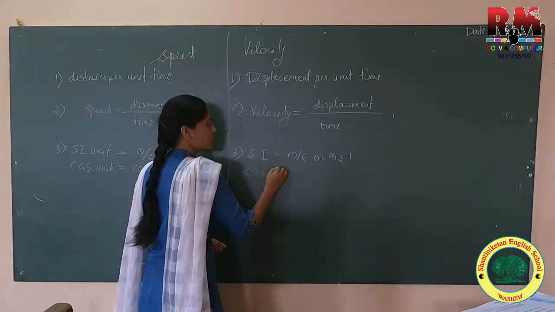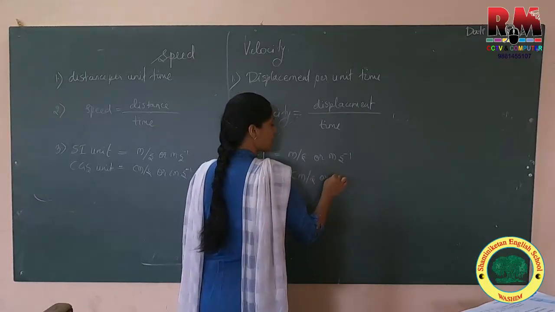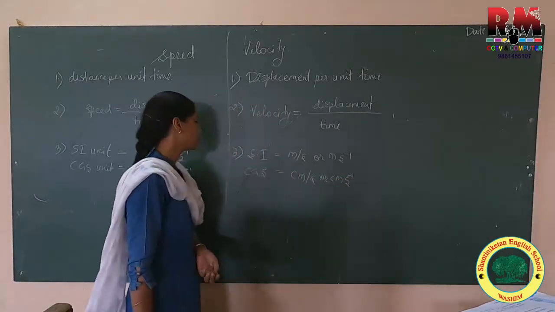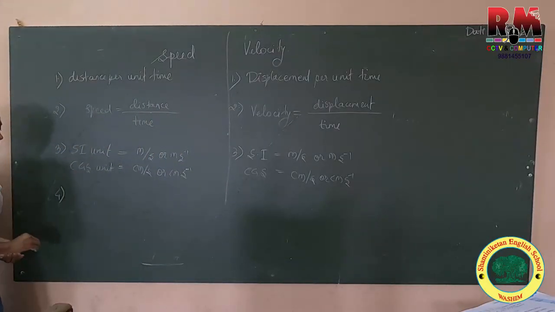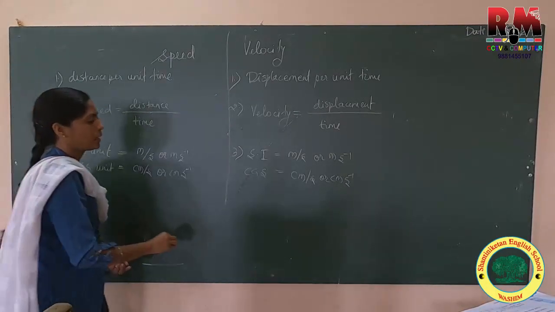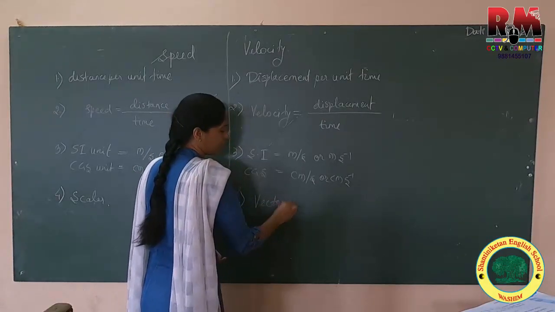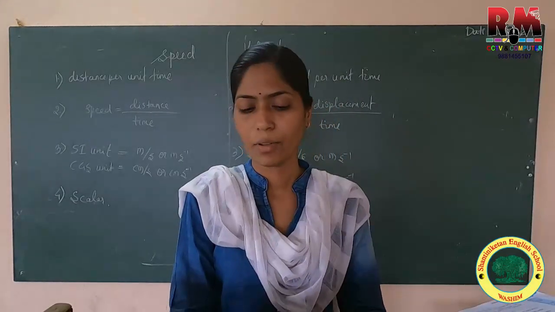Velocity's CGS unit is again the same. Okay, now speed is a scalar quantity and velocity is a vector quantity. So this is the comparison between speed and velocity.